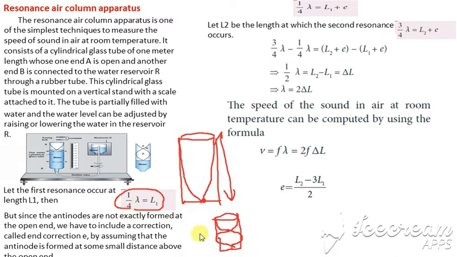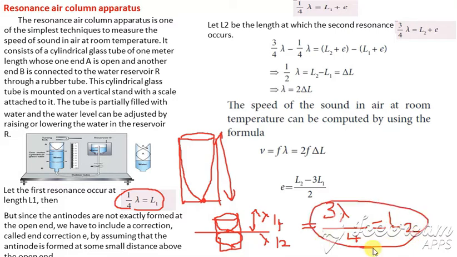Okay. Next, we have this as 2. So this is what? This is lambda by 4 and this is lambda by 2. Okay. So if you add this, we get 3 lambda by 4. That gives the value of L2. So L2 is equal to 3 lambda by 4. L1 is equal to lambda by 4.